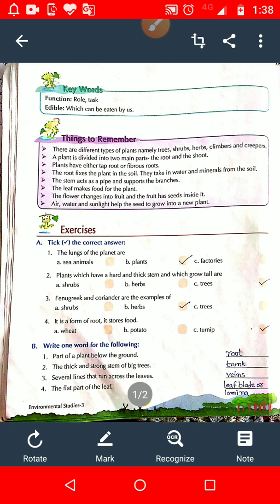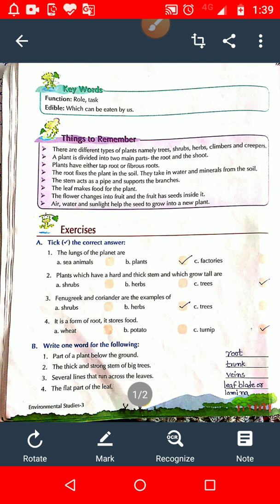Option number C, trees. So students, when I explained to you that we can study plants in 5 categories, they are trees, shrubs, climbers, creepers, herbs. These are the 5 parts in which plants are divided. So one by one let's discuss.